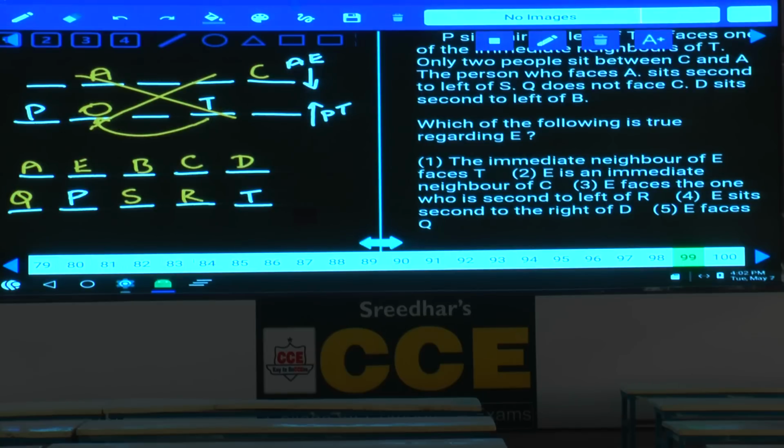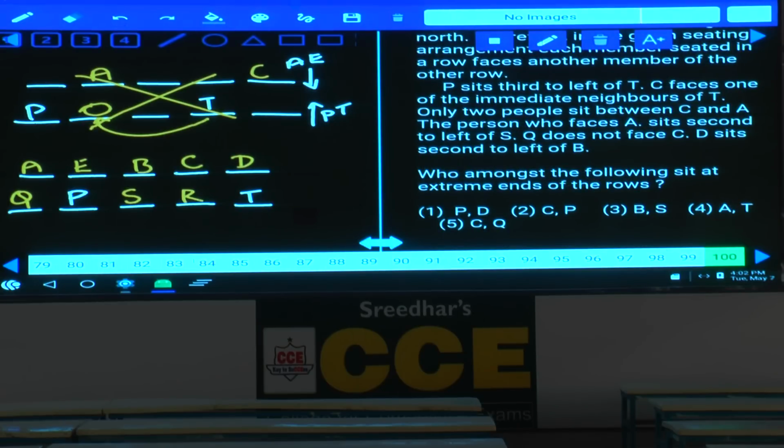E faces the one who is seated second to the left of R, that is definitely true, choice 3. Then 100: who among the following are seated at the extreme ends of the rows? P and D, C and P, B and S, A and T, definitely true, choice 4.